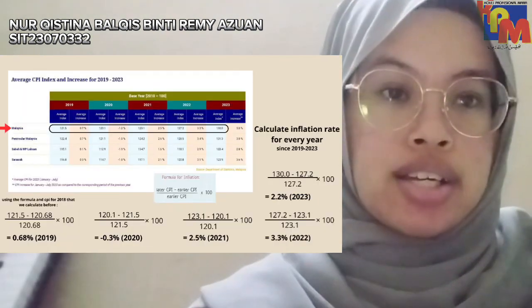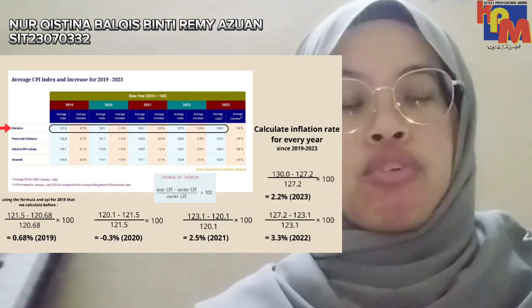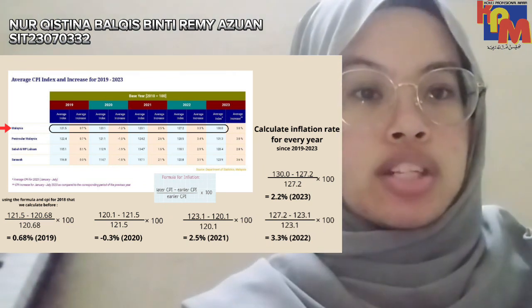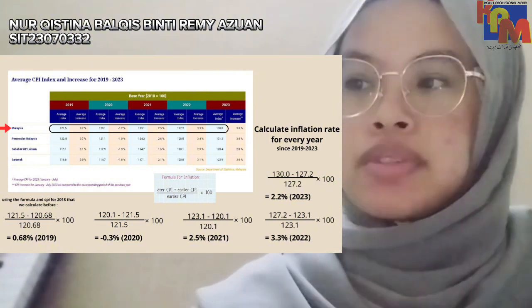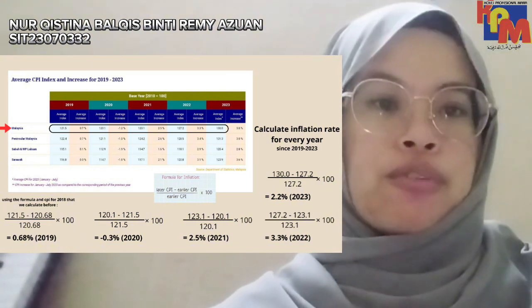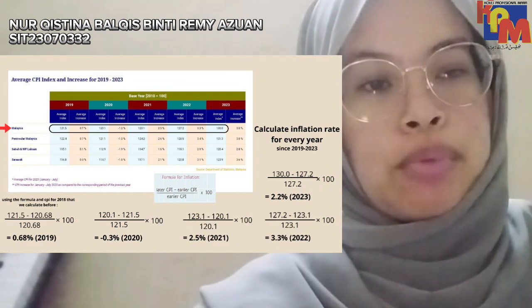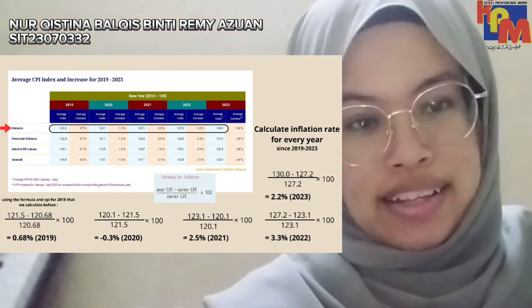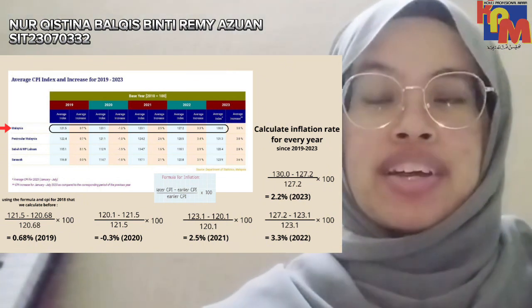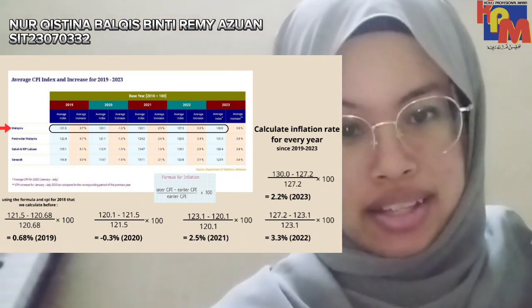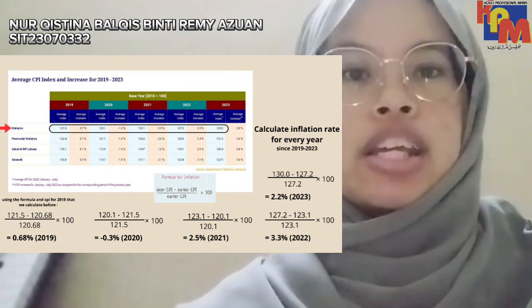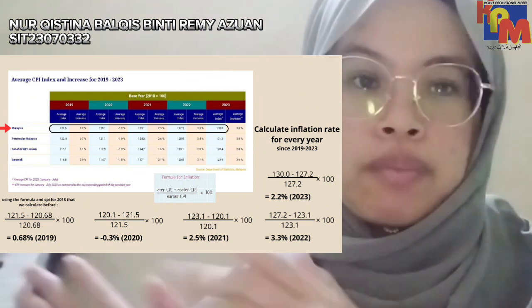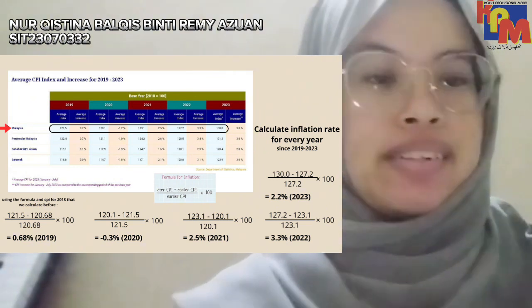We're going to find the inflation rate for every year from 2019 to 2023. So first, 121.5 minus 120.68, which we got earlier from the CPI 2018, divided by 120.68 times 100 equals 0.68%. That's the inflation rate for 2019.